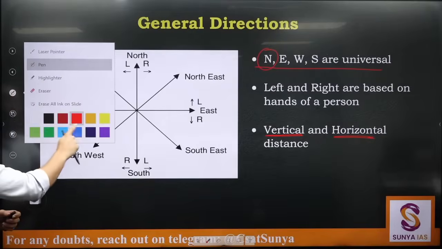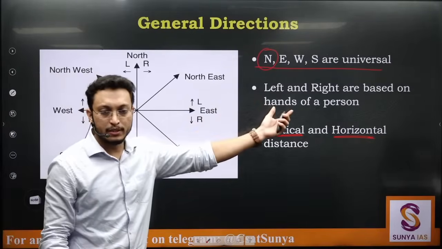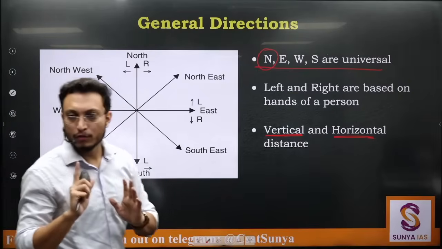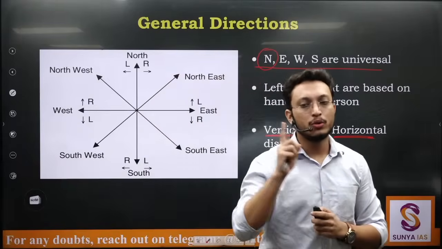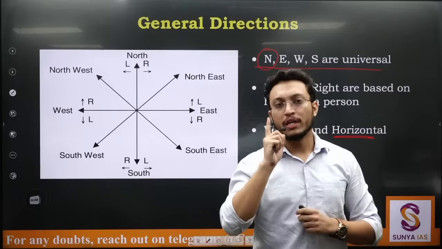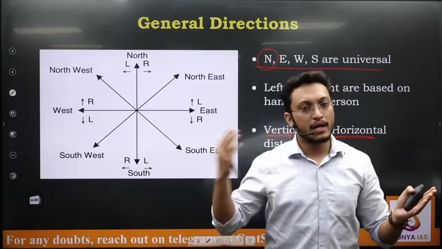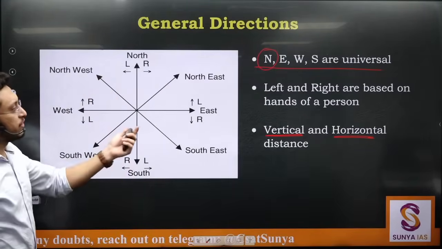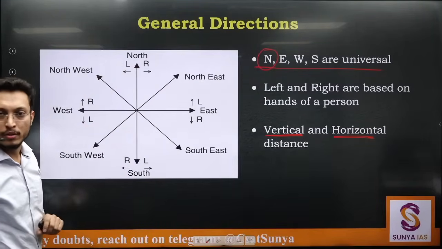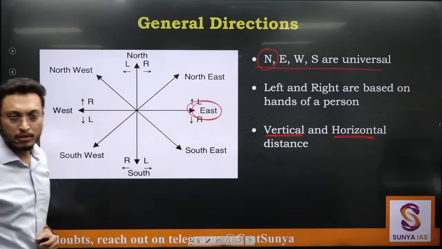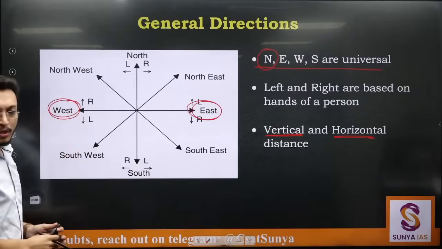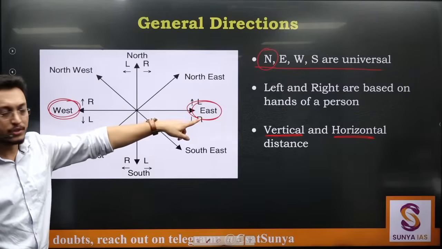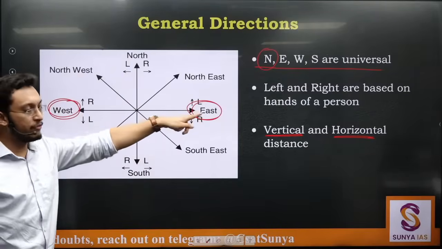Now your left and right depend on you. What I mean is, north, east, west, south, all of these directions will not change depending on how you are rotating. But depending on which direction you are facing, your left and right hand might indicate different directions. For example, if you are facing north, your right side will be east and your left side will be west. But if you are facing south, your left now becomes east. Here your left was west, here your left is east.